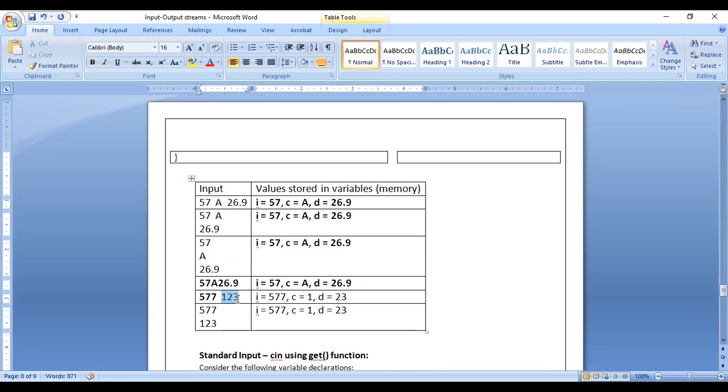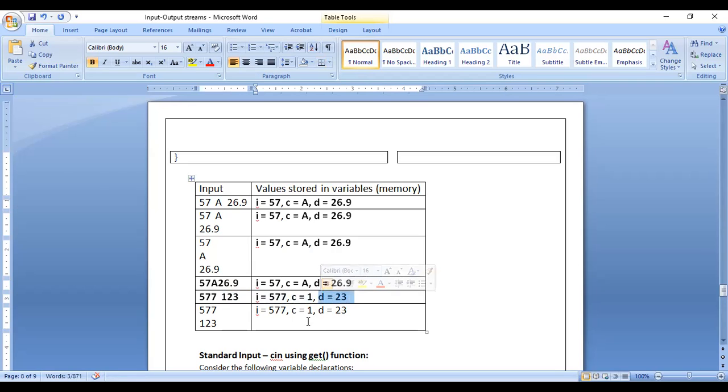In case of 123, 1 will be considered as second input, 23 will be considered as third input, because we can take only one character for a char variable. So out of 123, if you consider 1 for the second variable, 23 will be for the third variable. So 577 will be stored for integer, 1 will be stored for C, then D contains the value 23.